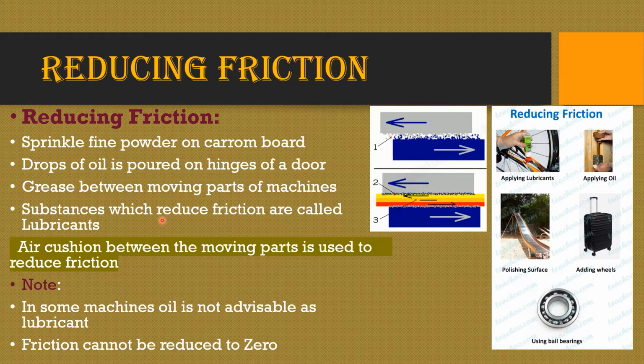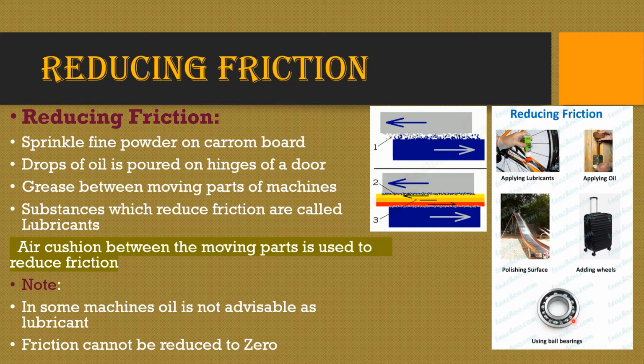And what about the oil being used on the hinges of the door? And here also you can see that the cycle chains are being greased, right? Therefore, the substances which are used to reduce the friction are called lubricants. Here oil is a lubricant, but oil is not advisable for all the machinery parts. They use other substances as lubricants.